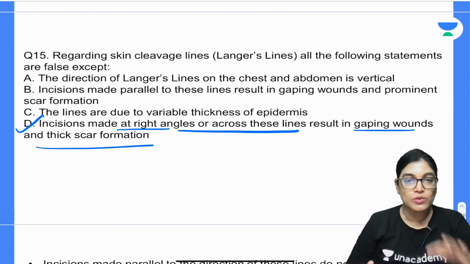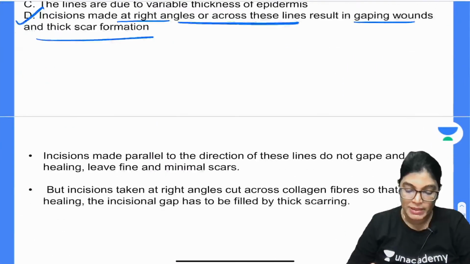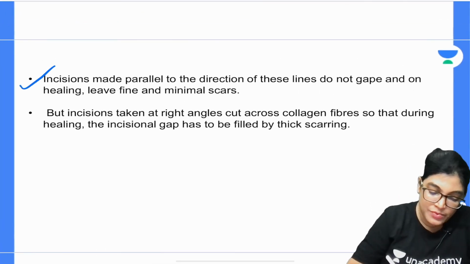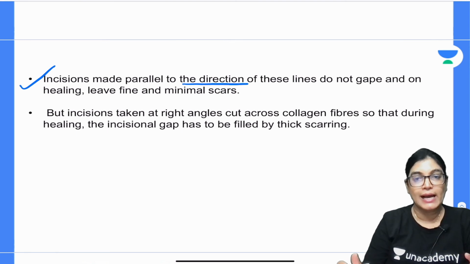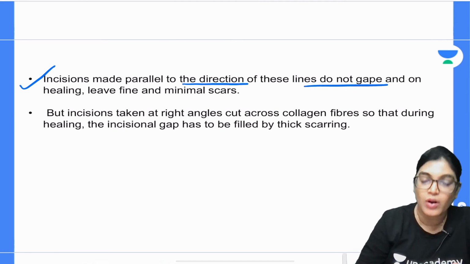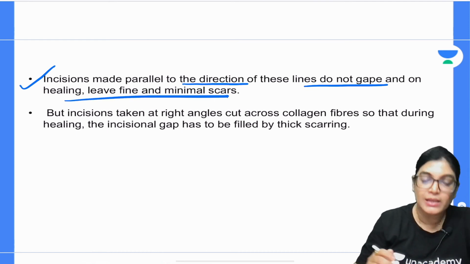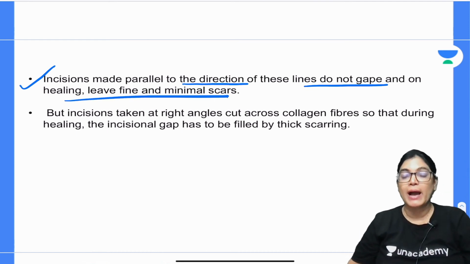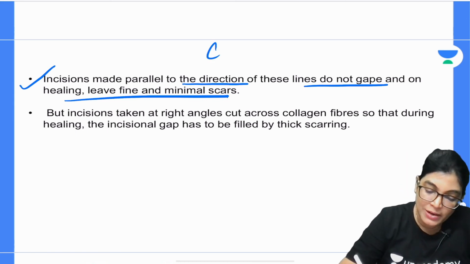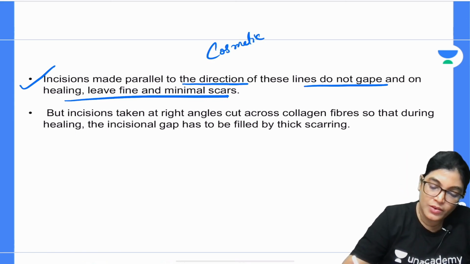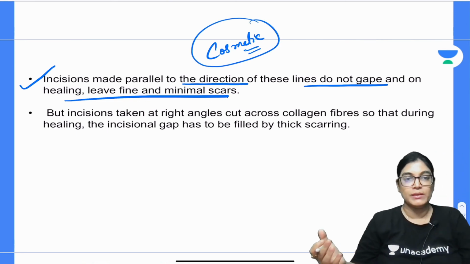So, D is absolutely correct. All other options are wrong. So, let me tell you the answer here. When the incision is made along the line or parallel to the Langer lines, these incision lines do not gap much. Healing is best, and also gapping of the wound is less, with fine and minimal scar formation. So, that means it is cosmetically or surgically more acceptable.